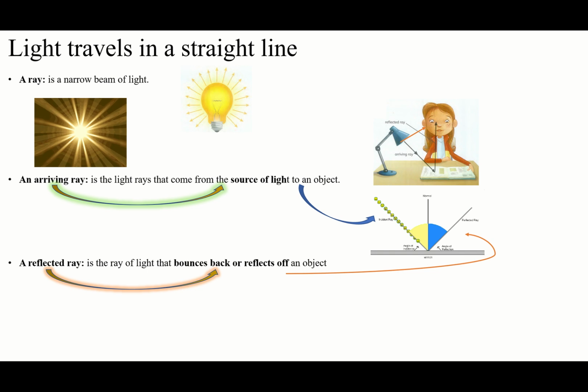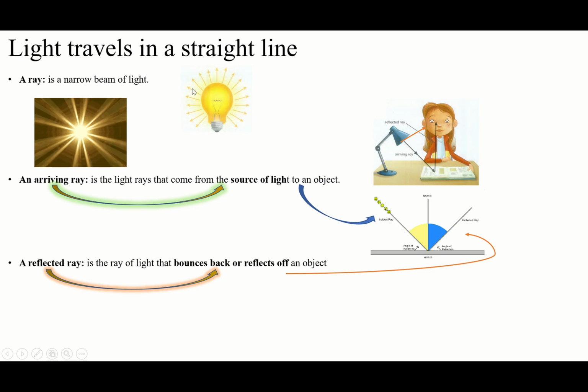The original type of light is straight, okay? Straight light. When the light is straight, after arriving at any barrier, it will reflect to a different side. And what's a ray, guys? A ray is a narrow beam of light. So these are the rays of the light. You see, the source of the light has many rays, okay?